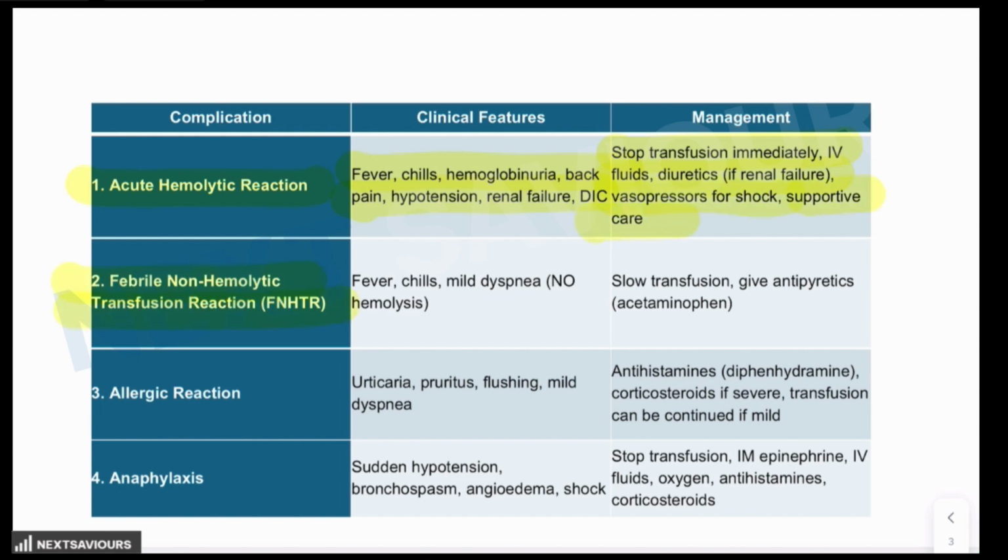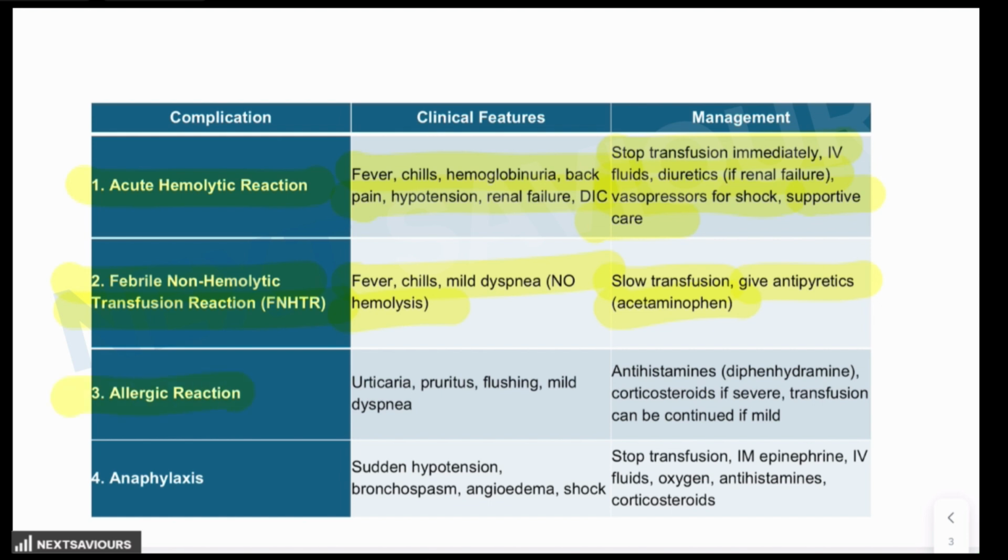One of the most common blood transfusion reactions is the febrile non-hemolytic transfusion reaction, which is because of cytokine release from the leukocytes in the stored blood. What are the clinical features? Fever, chills, mild dyspnea, but there is no hemolysis. And what is the management? You have to slow or stop the transfusion and give antipyretics in the form of acetaminophen. For future transfusions, try to go for leukocyte-reduced blood so that there is no cytokine-mediated immune reaction in the form of febrile non-hemolytic transfusion reactions.